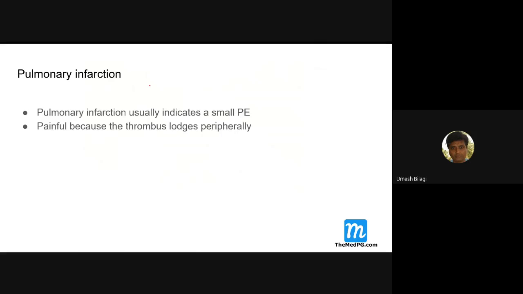Now something about pulmonary infarction. Pulmonary infarction means usually the patient will have a small pulmonary embolism. Usually a massive, big pulmonary embolism does not cause infarction.